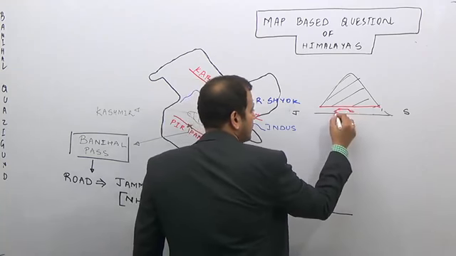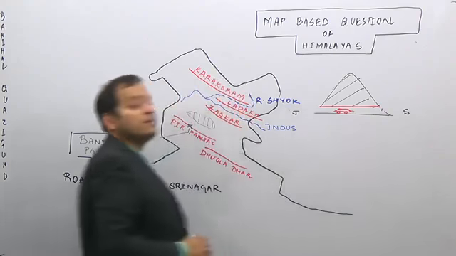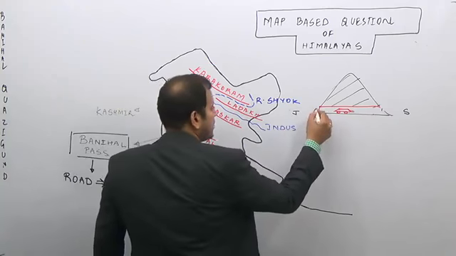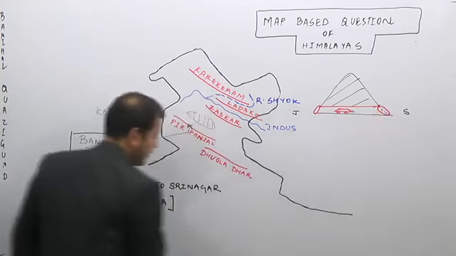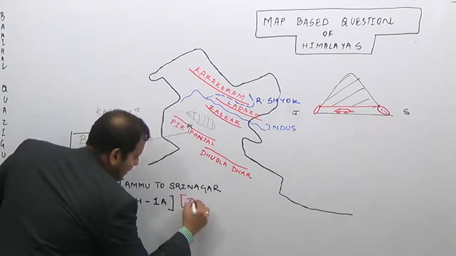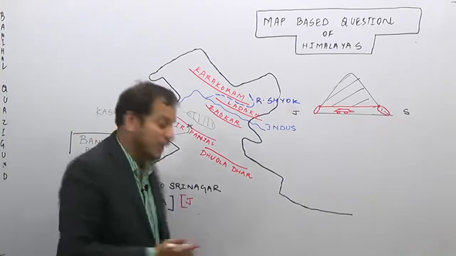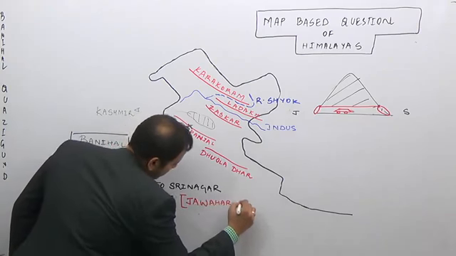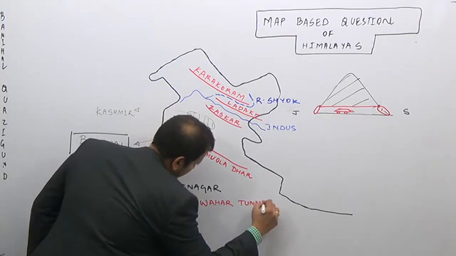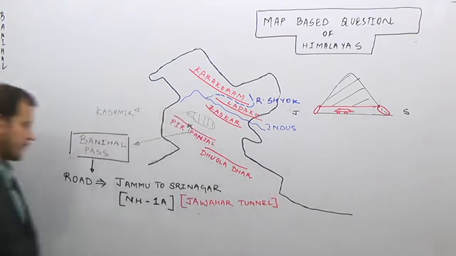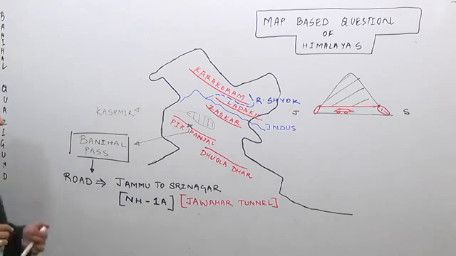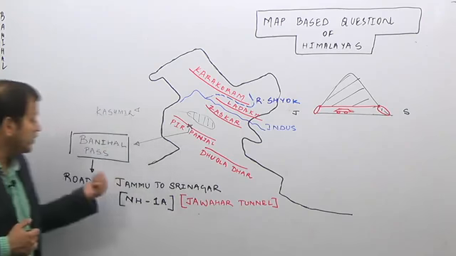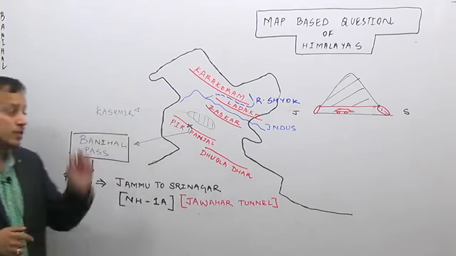Now, what is the name of this tunnel? The name of this tunnel is Jawahar Tunnel. It is named after the first Prime Minister of India, Jawaharlal Nehru. So it is the Jawahar Tunnel, which carries the Jammu-Srinagar highway, NH1A, through the Banihal Pass. So this is the one thing.